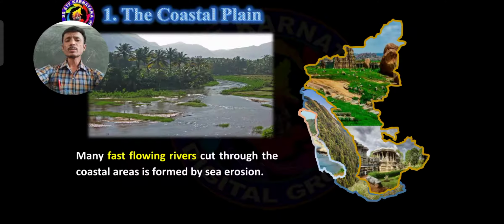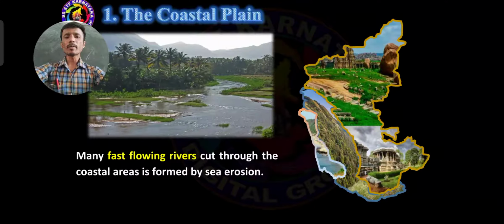Many fast flowing rivers cut through the coastal areas, informed by sea erosion. So here Karnataka's coastal plain has many fast flowing rivers, and these are formed by the sea erosion.